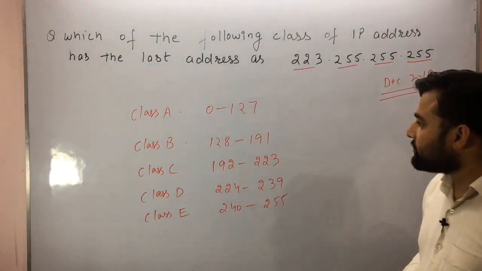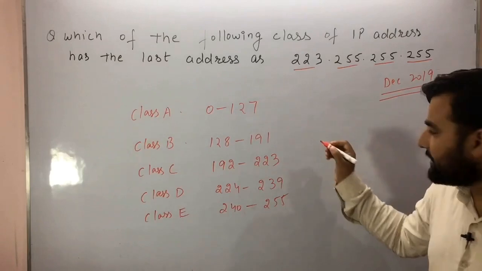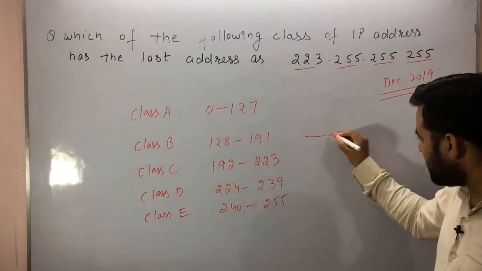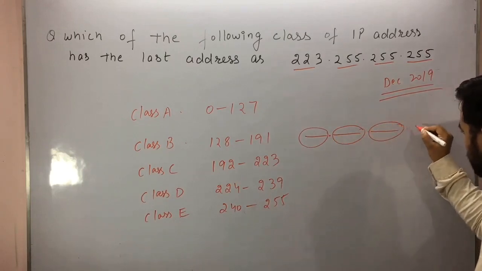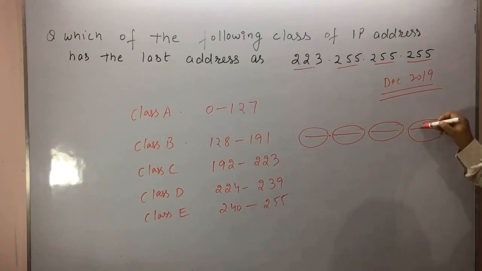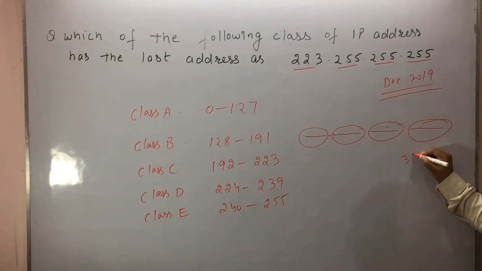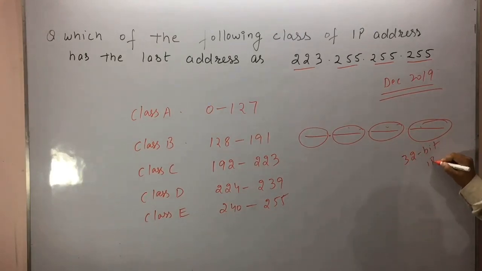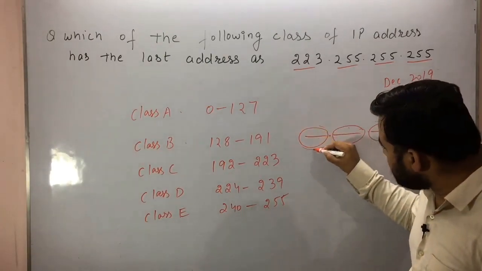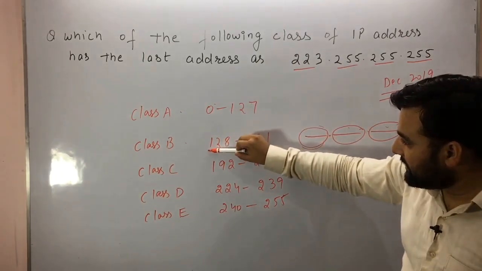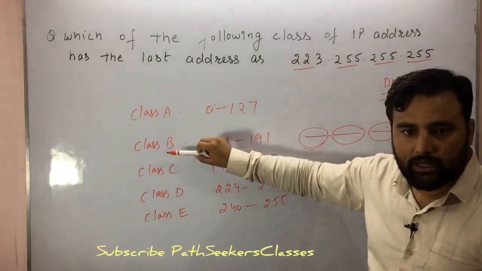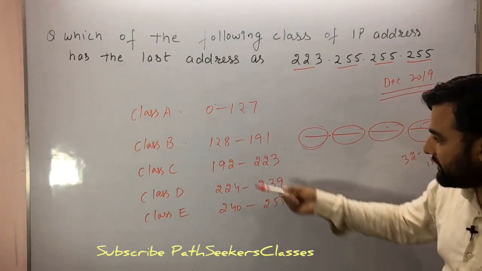Similarly for class E, we have a range between 240 to 255. That means the first octet, we have the IP address of 32 bits. This is the first octet, this is the second octet, this is the third octet, this is the fourth octet. 8 bits, 8 bits, 8 bits and 8 bits. So in total, how many bits are there? 32-bit IP address. So if the first octet lies in this range, this belongs to class A. If it lies in this range, this belongs to class B. Similarly the different ranges are given.